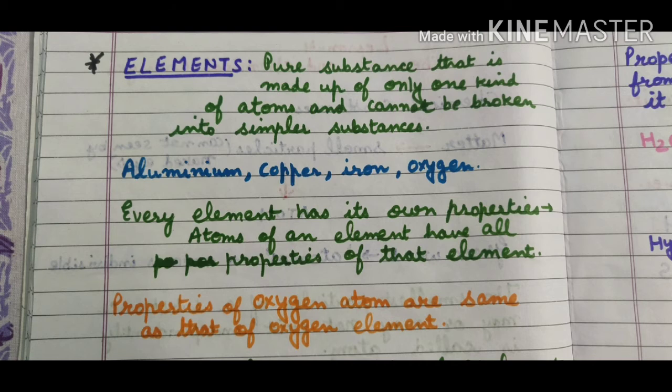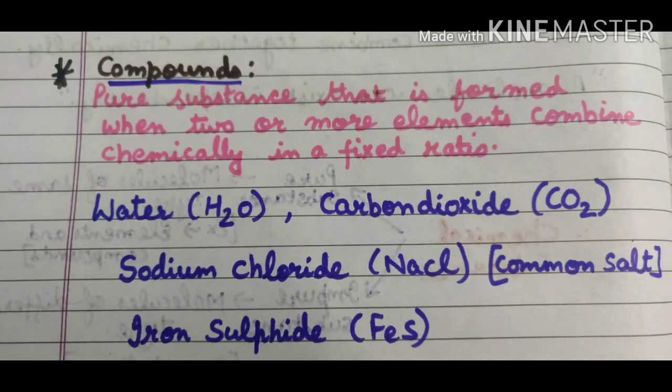And next is compounds, a pure substance that is formed when two or more elements combine. What happens when two or more elements combine chemically in a fixed ratio, it forms a compound. For example, what is the formula of water? H2O. So water is made up of two atoms of hydrogen combined with one of oxygen in a fixed ratio.